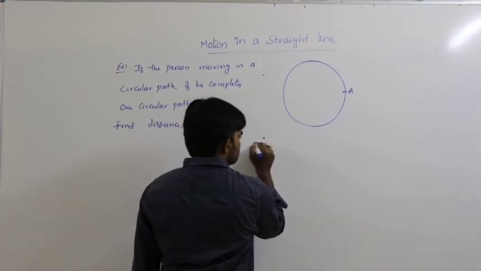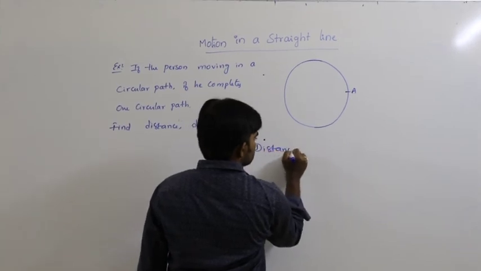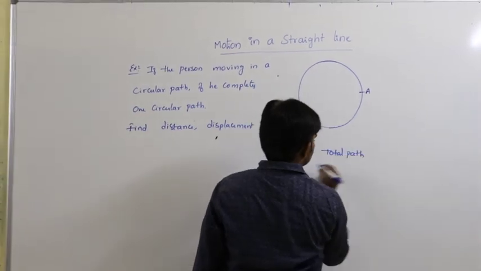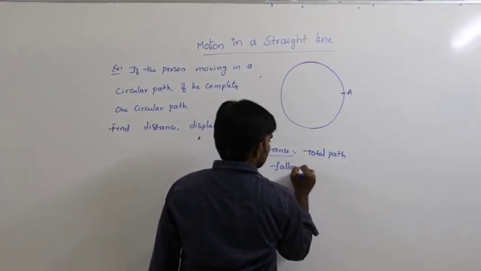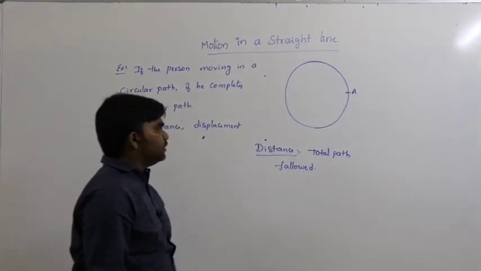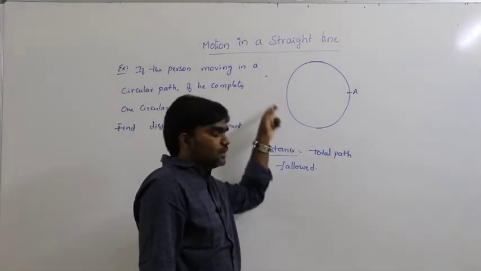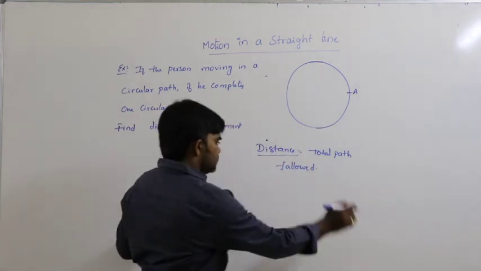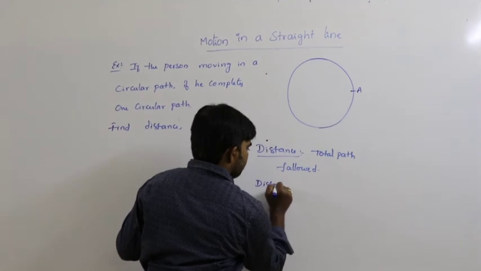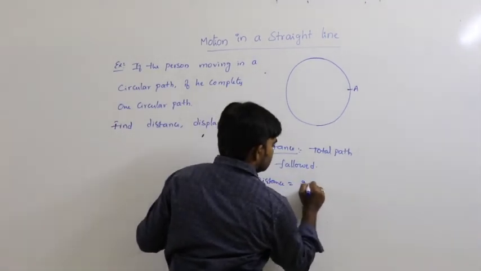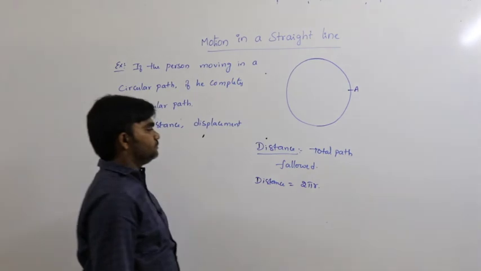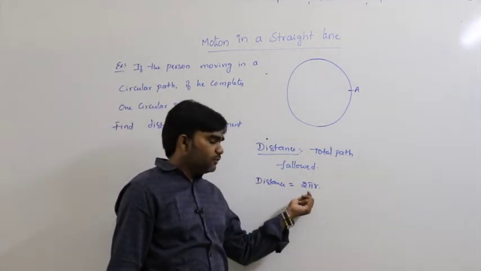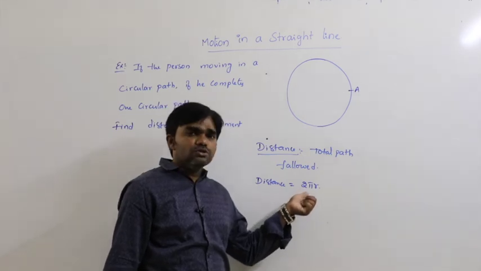First we can find out the distance. Distance is the total path followed. What is the total path followed by the body? It is nothing but the total circular path. So the distance is the circumference of the circle, that is 2 pi r. Here the distance travelled by the body is the circumference of the circle, equal to 2 pi r.